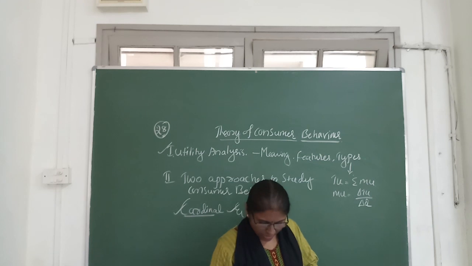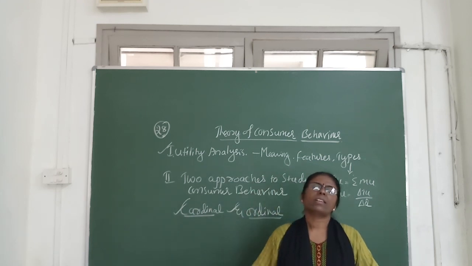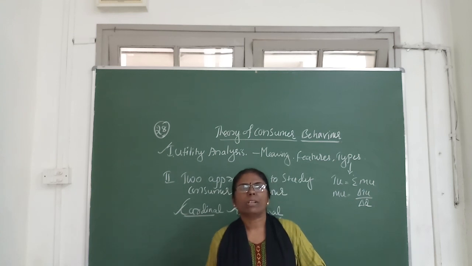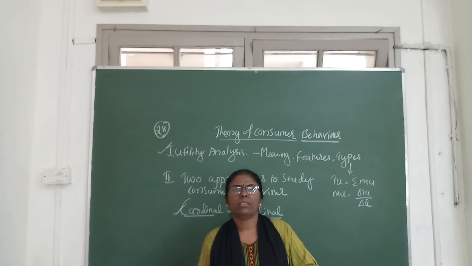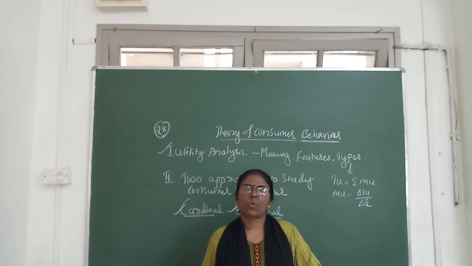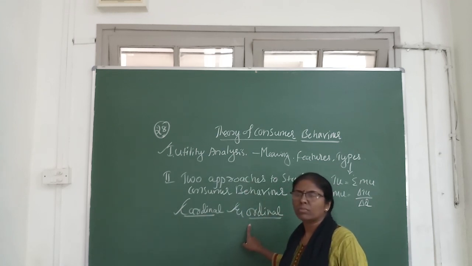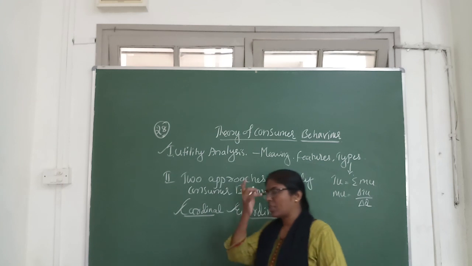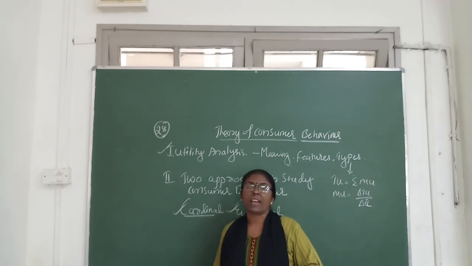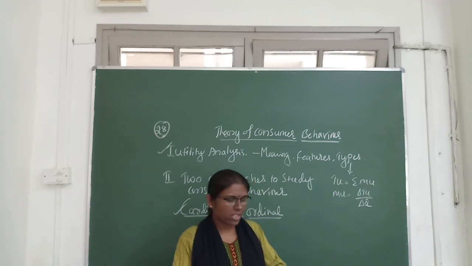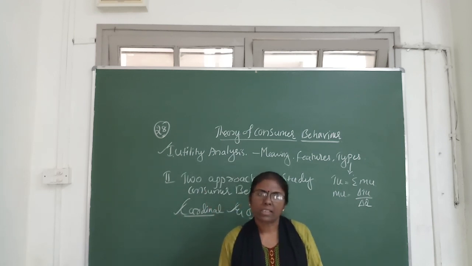So what do you mean by cardinal analysis? Cardinal analysis was developed by Alfred Marshall, and utility is expressed in terms of numbers like 1, 2, 3, 4, 5, 6. Yes. And ordinal analysis, that is developed by whom? That is developed by J.R. Hicks and R.G.D. Allen. Yes. We discussed these two in detail.